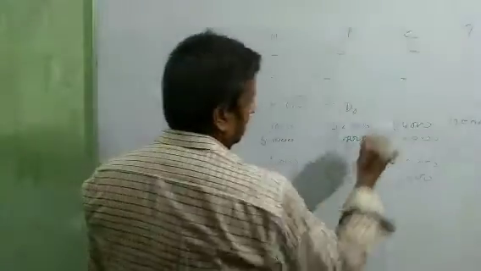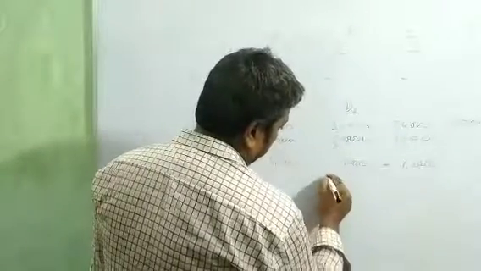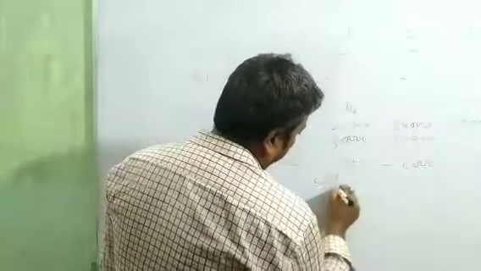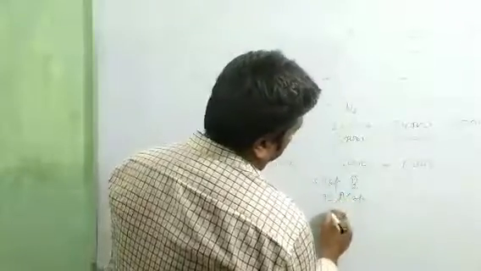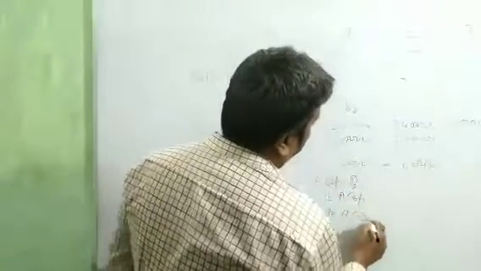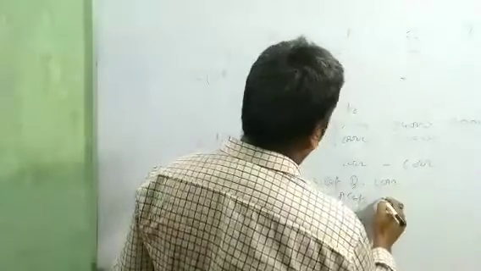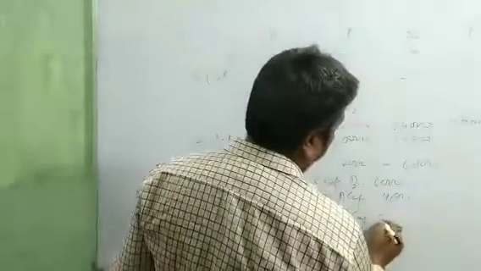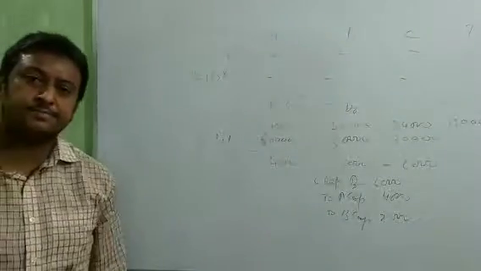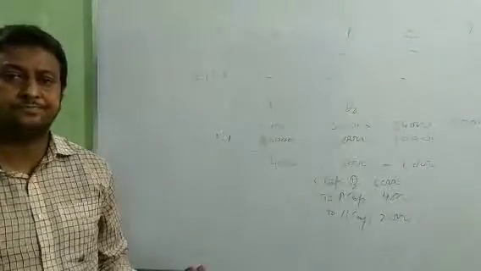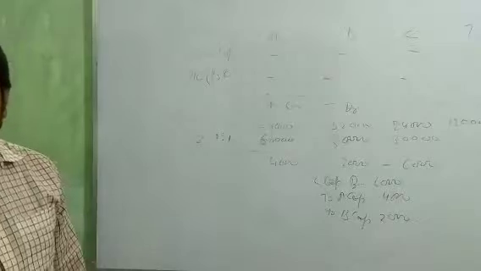It means C capital debit, to A capital and B capital: 6,000, 4,000 and 2,000. Okay, beta? Clear or not? Okay.